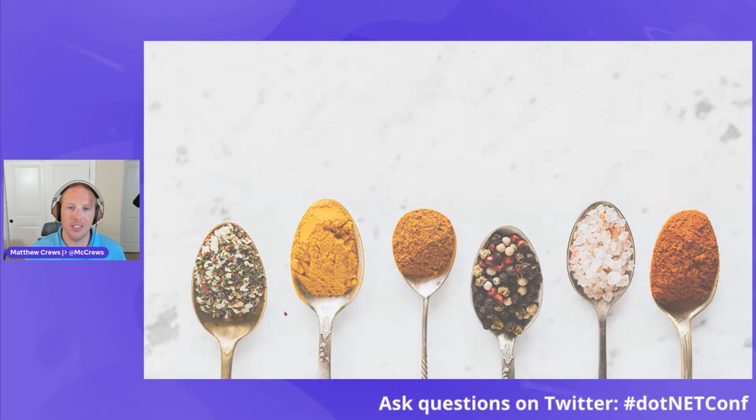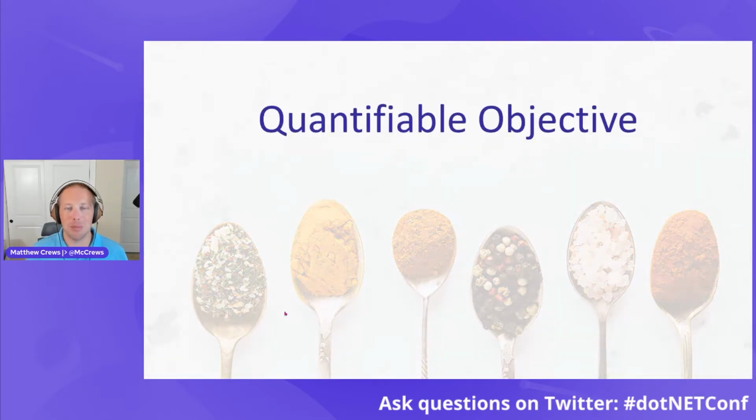The first is there's a quantifiable objective. There's something we're trying to achieve, and we have a way of measuring it. It could be maximizing profit, minimizing cost, maximizing efficiency, or minimizing waste. Whatever it may be, there is a way that we quantify success.